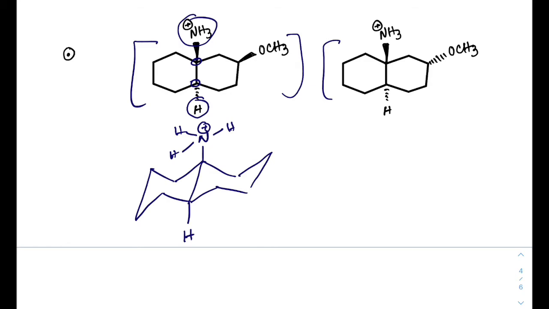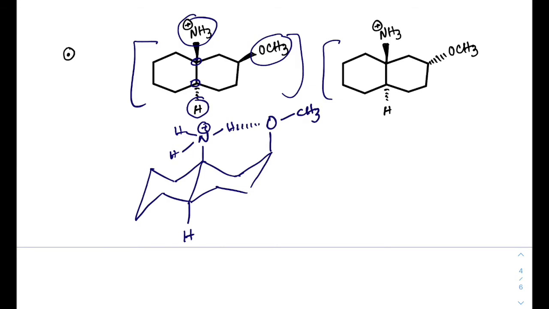Okay, now this NH3 plus and OCH3 methoxy group are in cis manner and therefore the structure ends up like this. So as this is axial, this will also be axial and the structure will be like this. There will be a hydrogen bonding option.